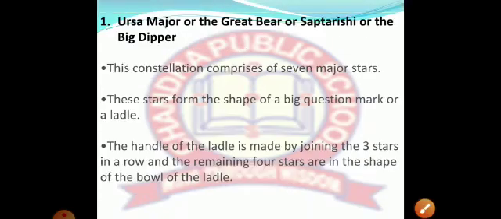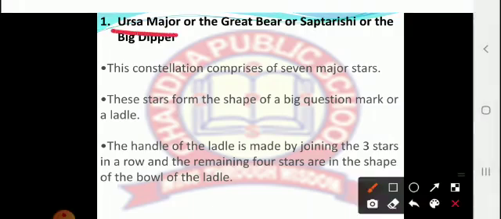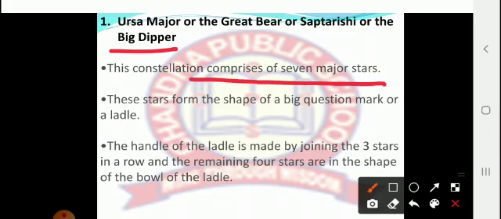The first constellation in our syllabus, the major constellations that we will study, is the Ursa Major constellation. Other names are Great Bear, Saptarishi, and one more name is Big Dipper. Now this Ursa Major constellation comprises 7 major stars.